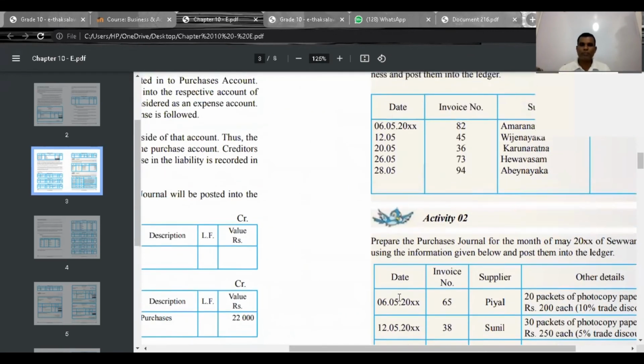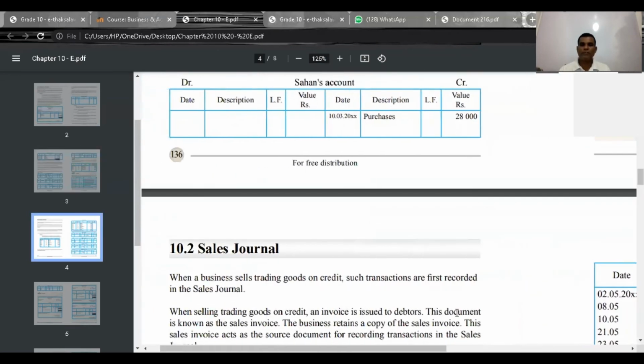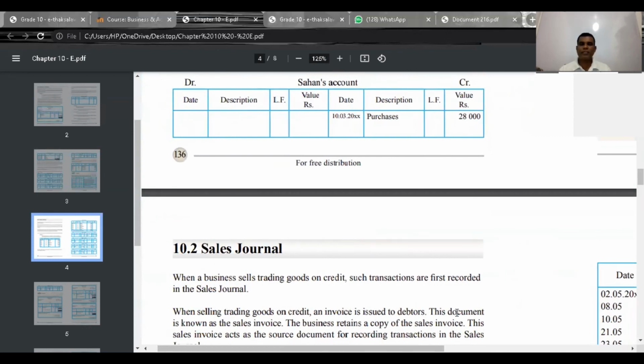Now we have completed activity 1 and then activity 2. Now we have discussed next one, sales journal. Second one is sales journal. Now once again I am explaining to you. Purchases journal is the prime entry book in which credit purchase of trading goods are recorded.